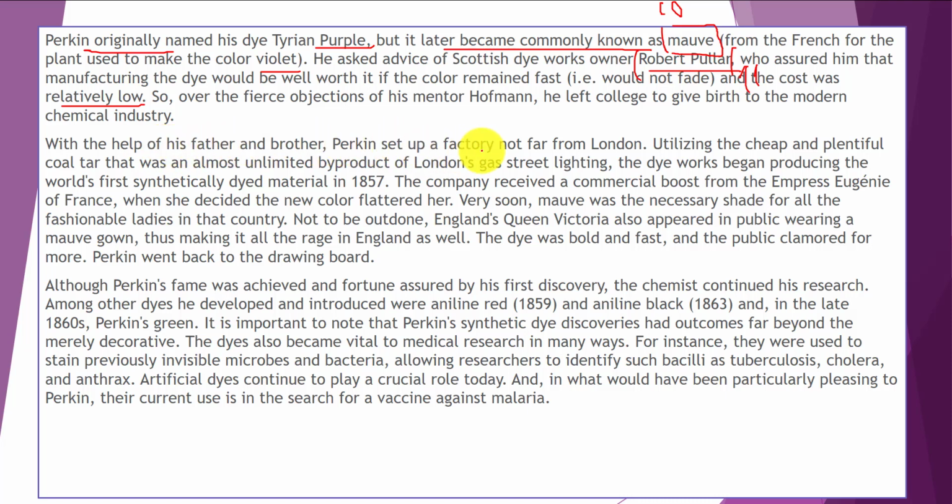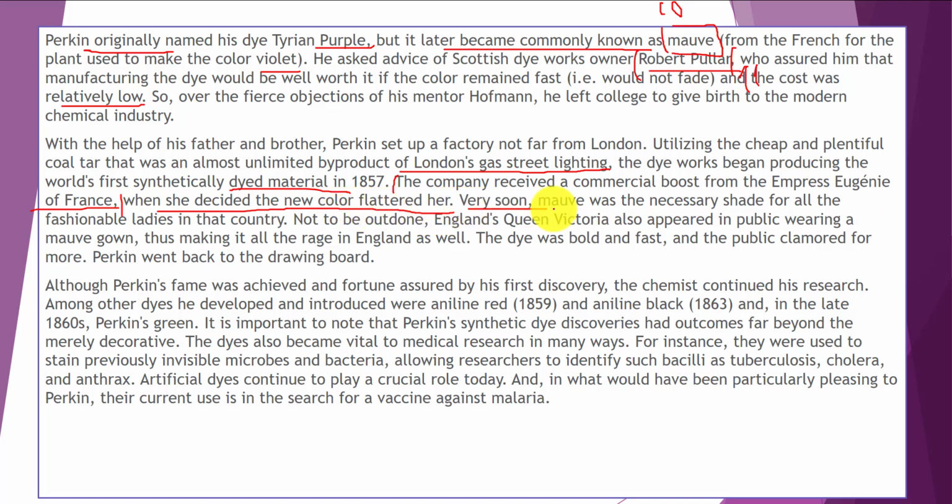I'm going to scan and find the names of the countries in these lines. The dye works began producing the world's first synthetically dyed material. Okay, I found France, and I'm going to read around France carefully. The company received a commercial boost from the Empress Eugenie of France when she decided the new color flattered her.